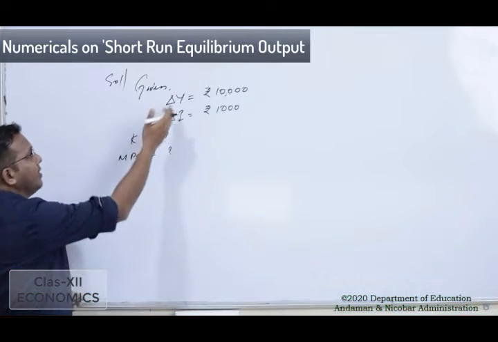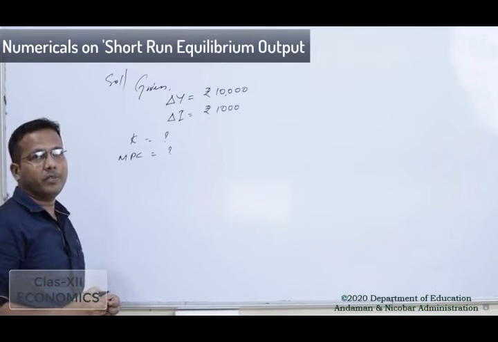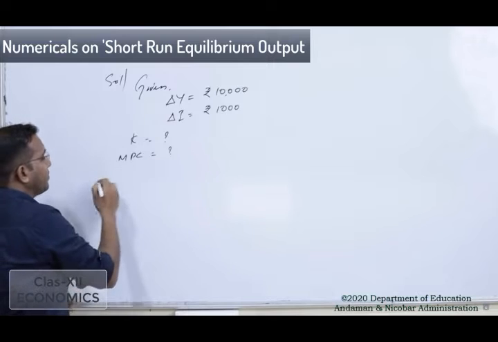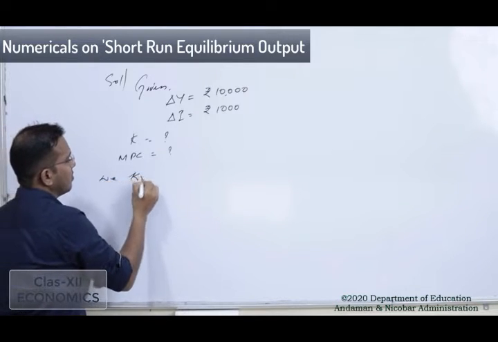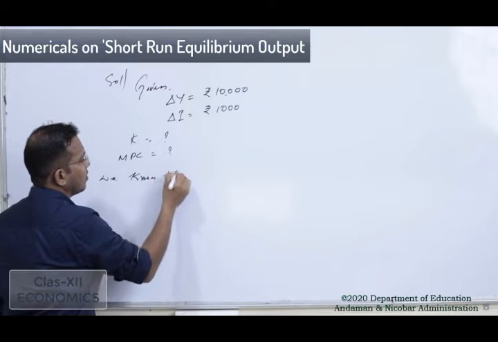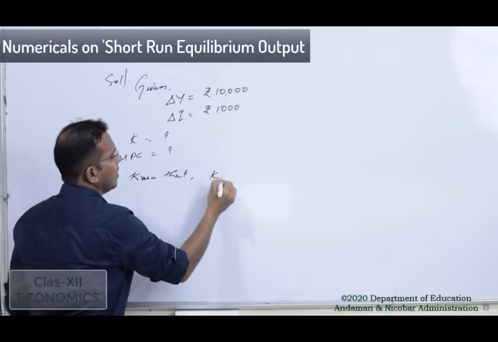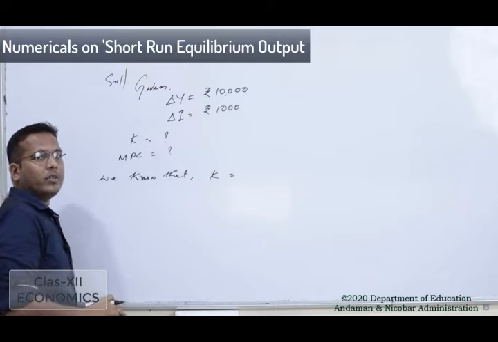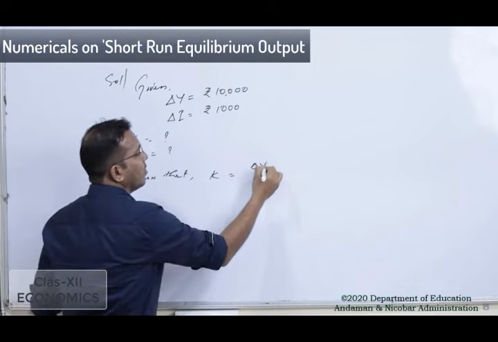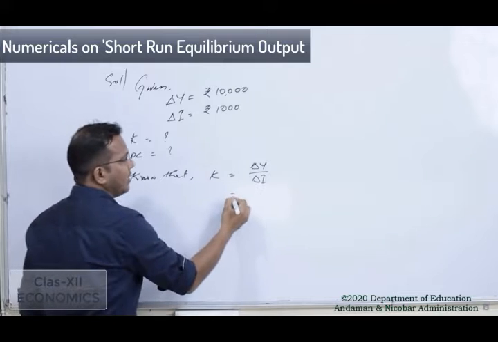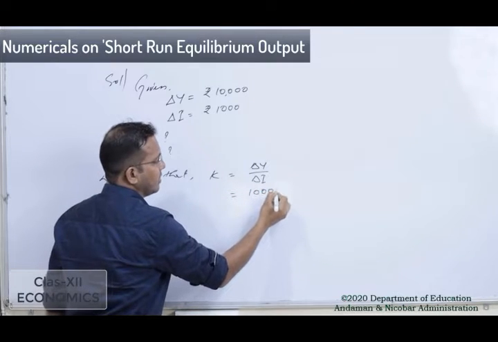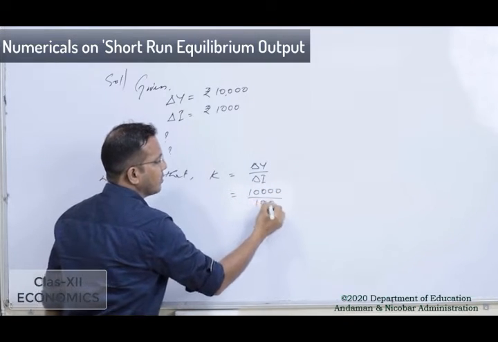So how can we get the value of K and MPC? So we know that the value of K will be what? K is equal to delta Y by delta I. So by this we get 10,000 divided by 1,000.